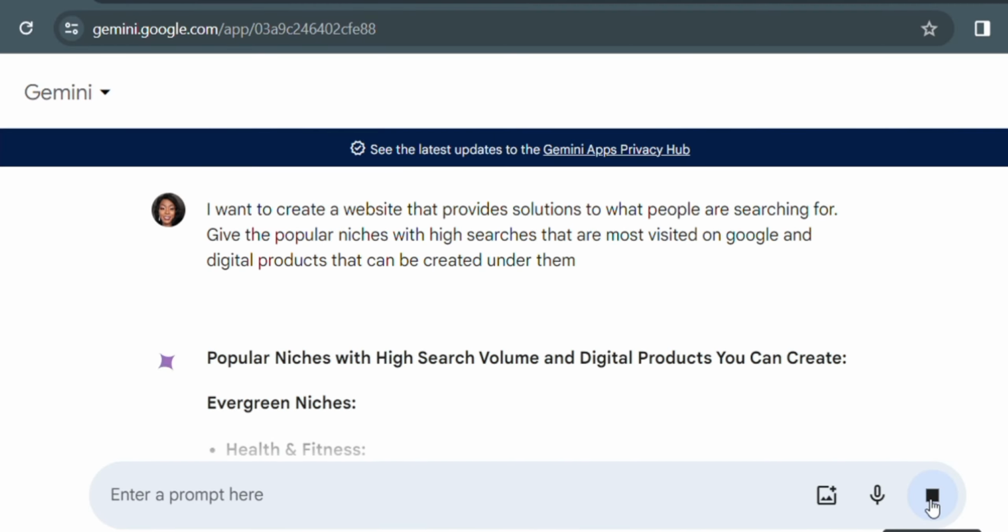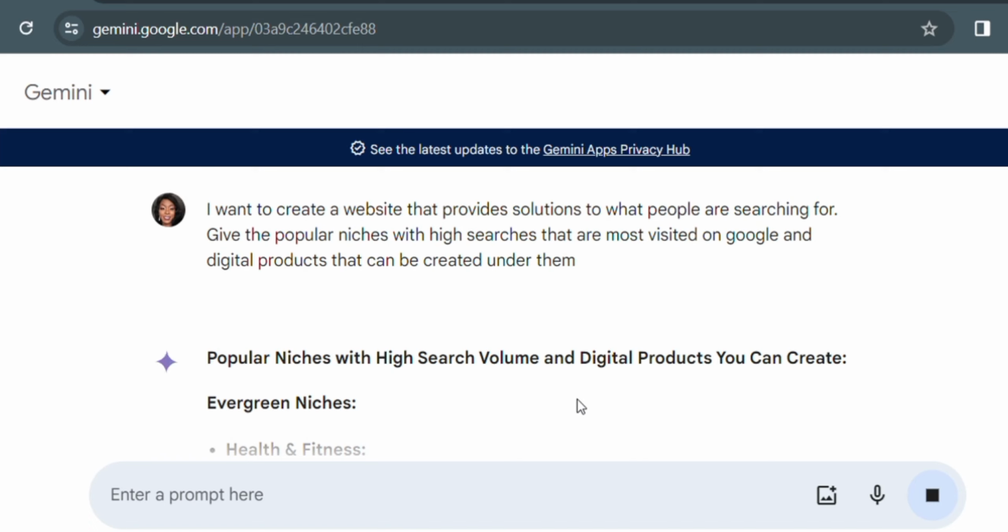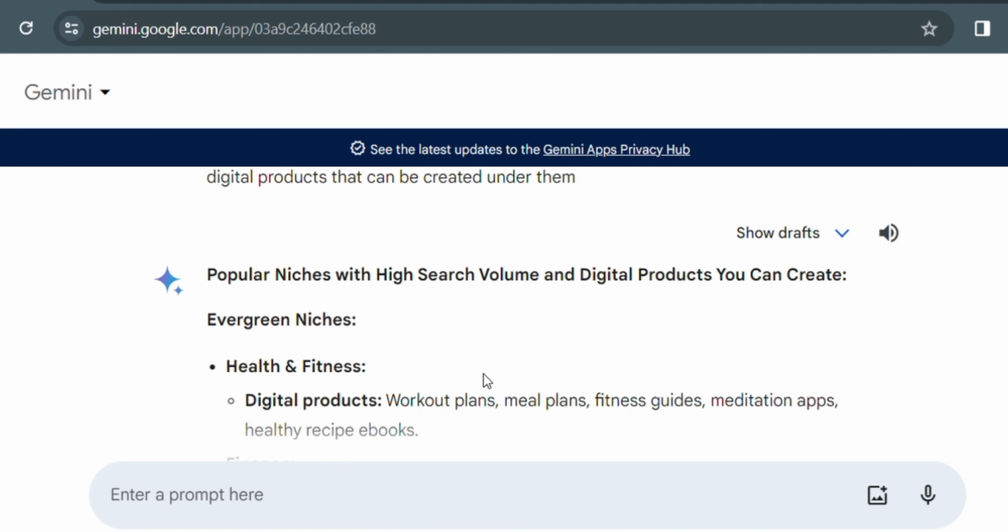Now when you give it this prompt, Google Bard is going to respond as per Google SEO. You can see popular search results, because you want to go for niches with high search volume. When you put out anything there, you can be sure that people are actively searching for it, and you will need to do just little work in SEO tweaking.